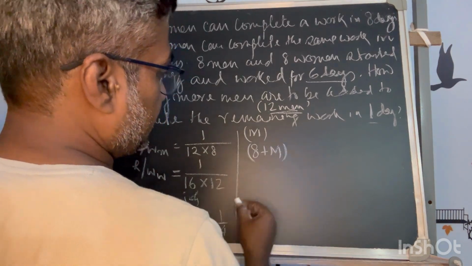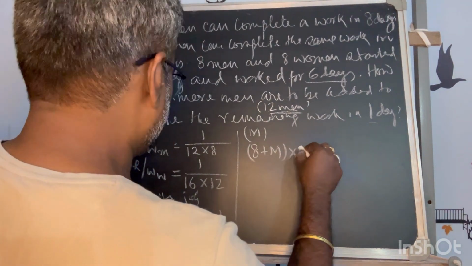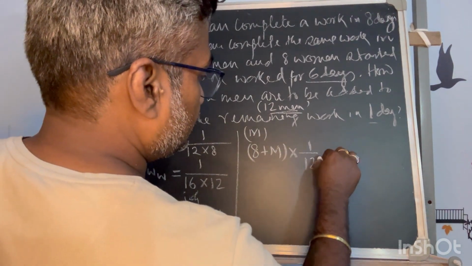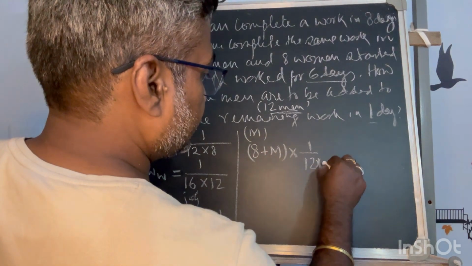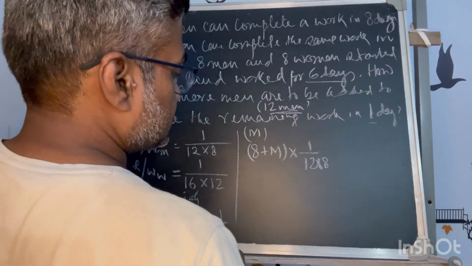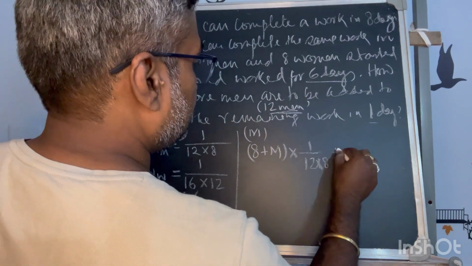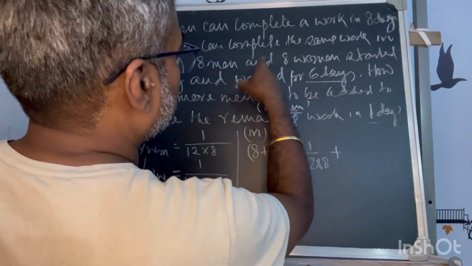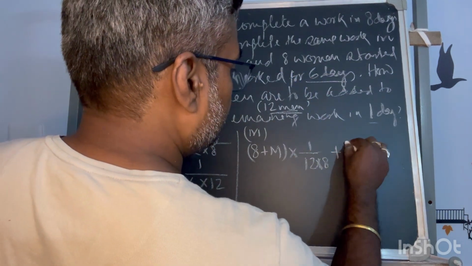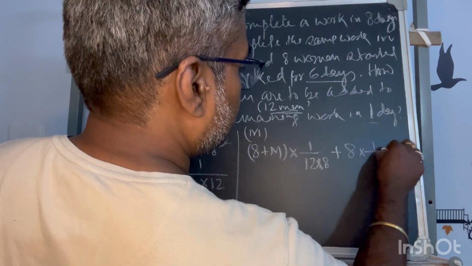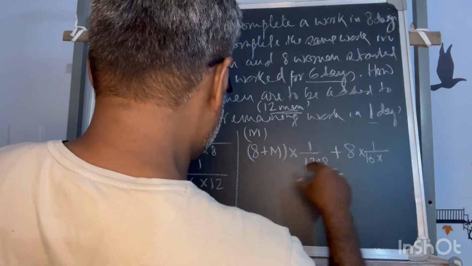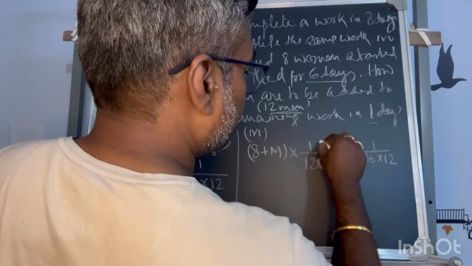So 8 plus m with their rate of work 1 by 12 into 8, with this they will work for one day, and the women are not added. So the women will be 8 with their rate of work 1 upon 16 into 12. They will work for one day.